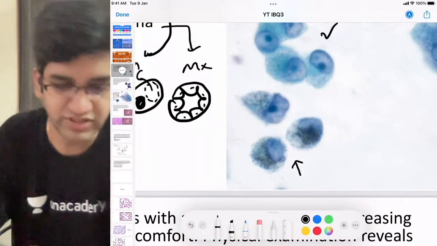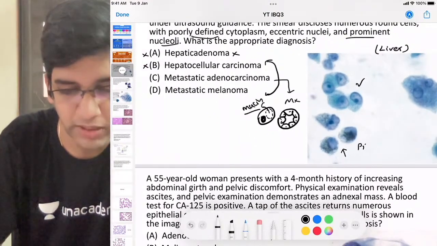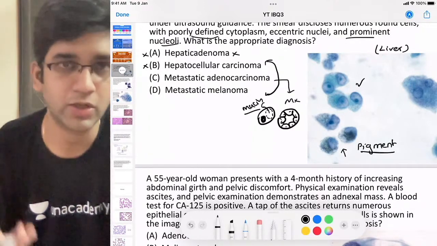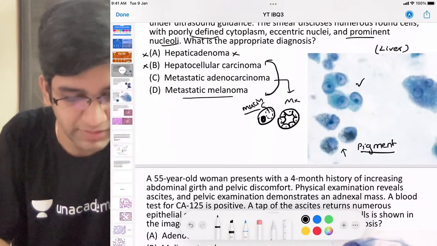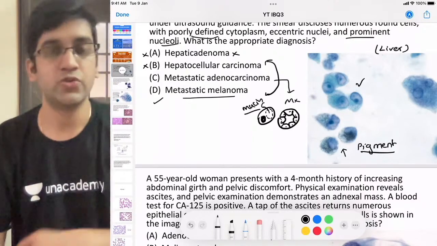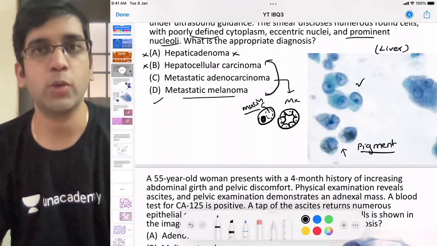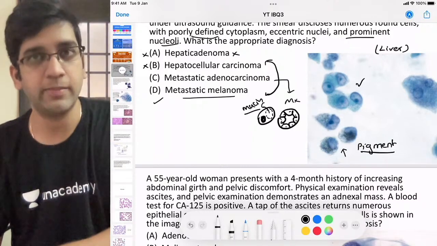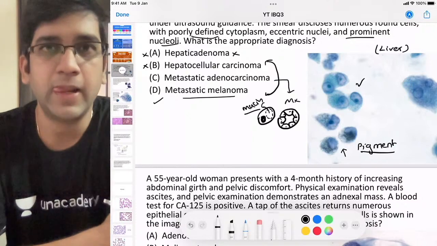Yeah. So this here is my clue, right? I do have a pigment in the cytoplasm. When I have pigments in cytoplasm, there are very few neoplasms which will have pigment. Of the options given here, obviously melanoma will have pigment, right? So it's in metastatic melanoma's FNAC. See, amelanotic melanoma will not be given for undergraduate. It's very difficult to pick it up. So when I have melanin in the image, the only option here which fits is going to be metastatic melanoma, fine?